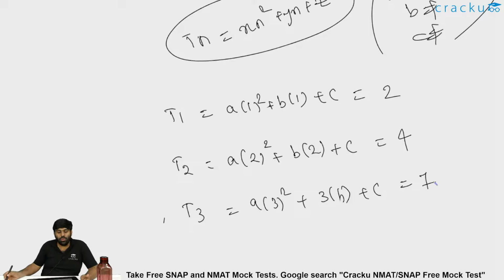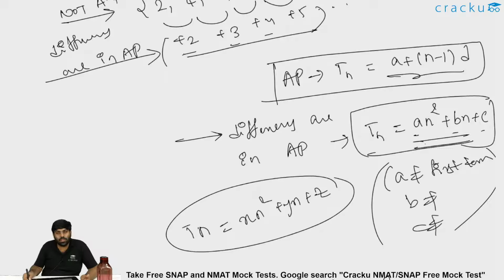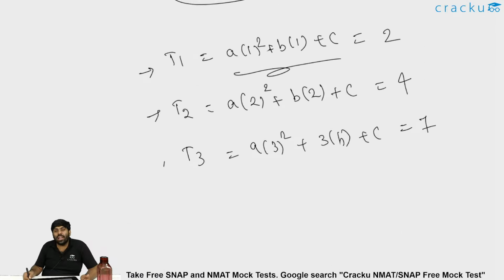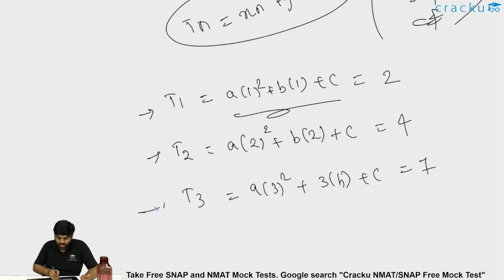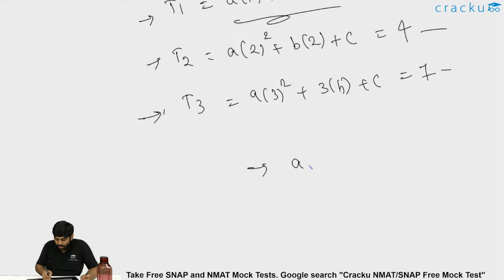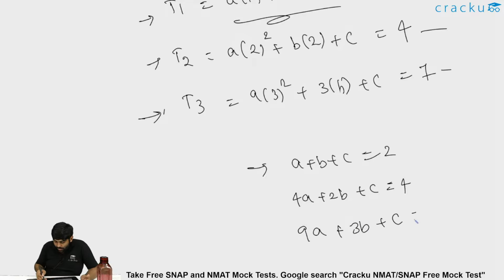So we are given 3 different values of T1, T2, T3, and we know Tn is in the form of quadratic, which is an square plus bn plus c format. In order to find the values of a, b, c, we have three equations, three variables. How to solve this? This is nothing but a plus b plus c is 2, and 4a plus 2b plus c is 4. The other is 9a plus 3b plus c is 7. So this is equation 1, equation 2, and this is equation 3.